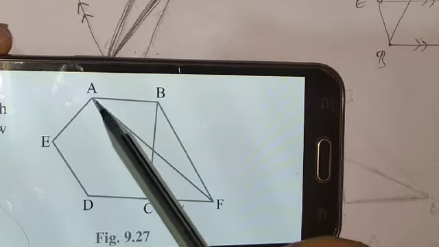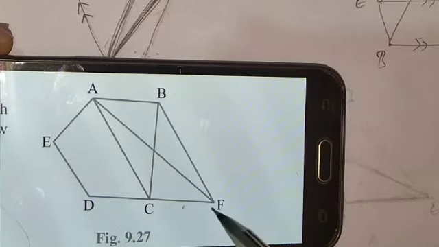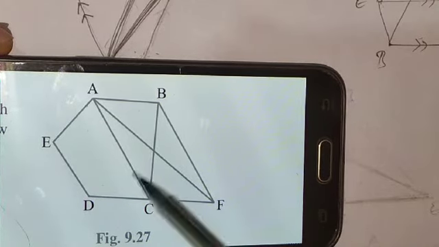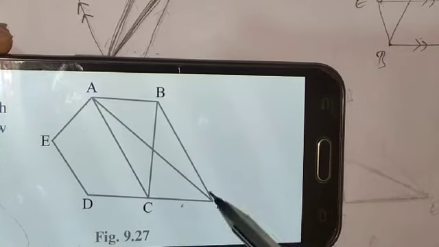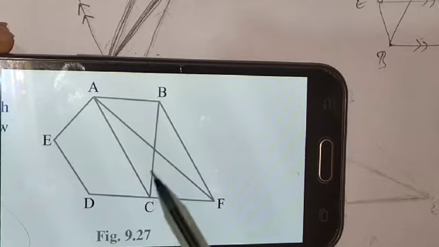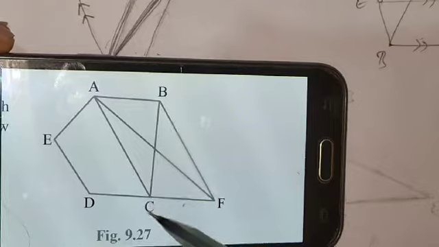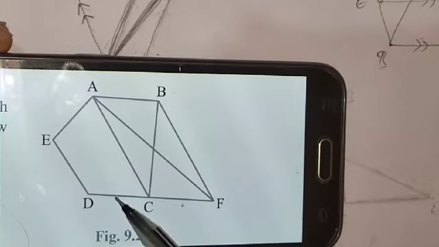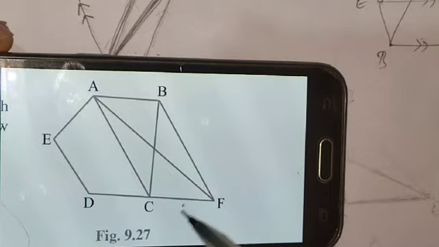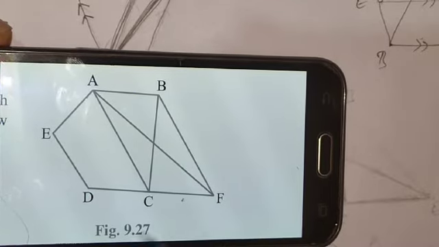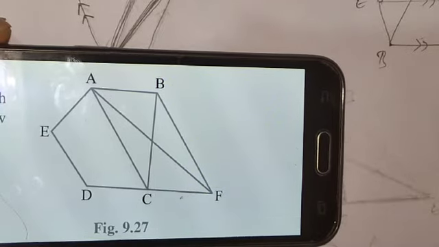So here the area of triangle ACB must be equal to the area of triangle ACF, because they are on the same base, that is AC, and are within the same parallel lines, that is AC parallel to BF. Therefore the area of triangle ABC is equal to the area of triangle ACF. So this one is proved.